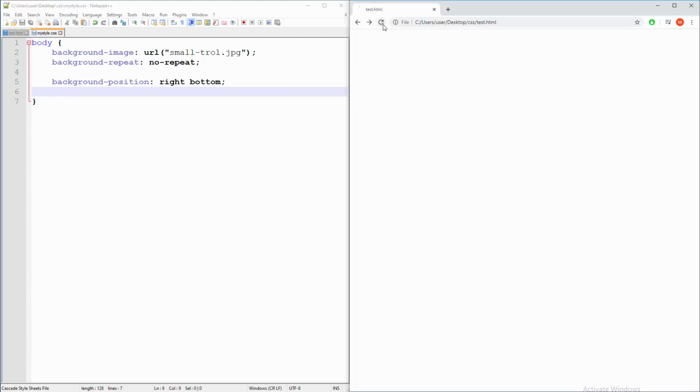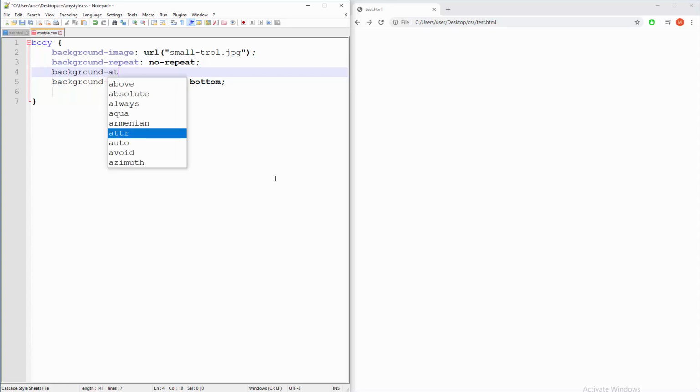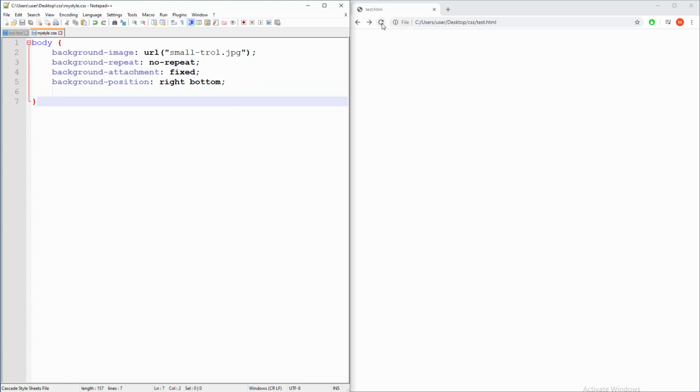So save and refresh, and there's a kind of problem. Here's the thing: you cannot just say what your destination is, you must also say that you want that image fixed in that position. To do that we're going to use the background-attachment property, and the value will be fixed, exactly fixed. I'm not inventing these things, that's CSS. Refresh, and there you go, you have a result.